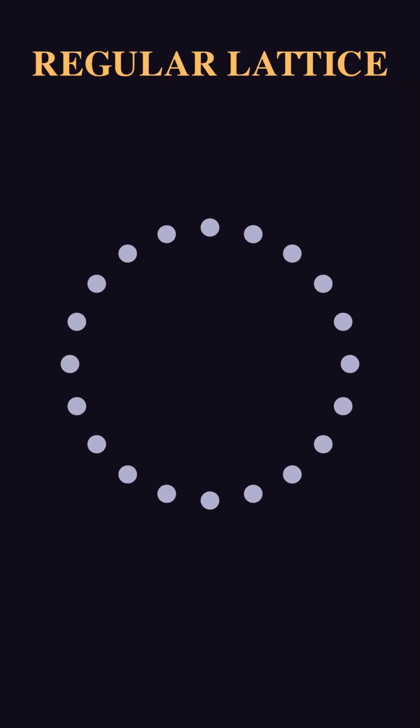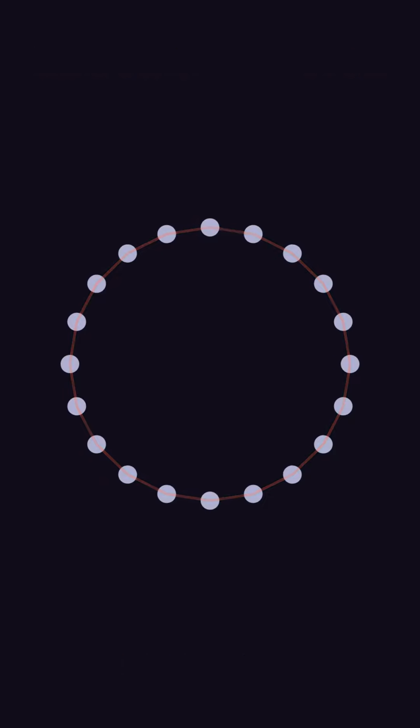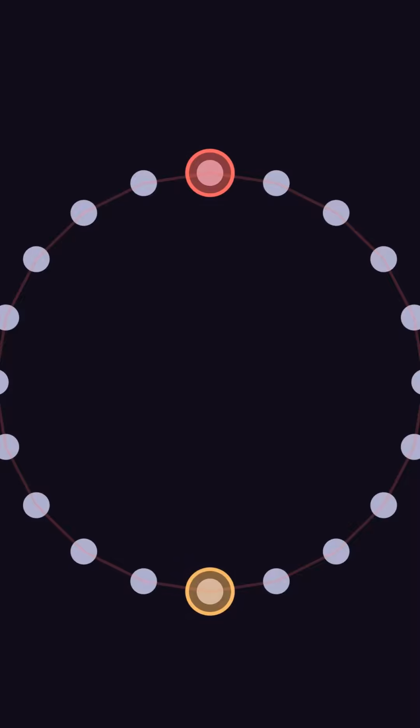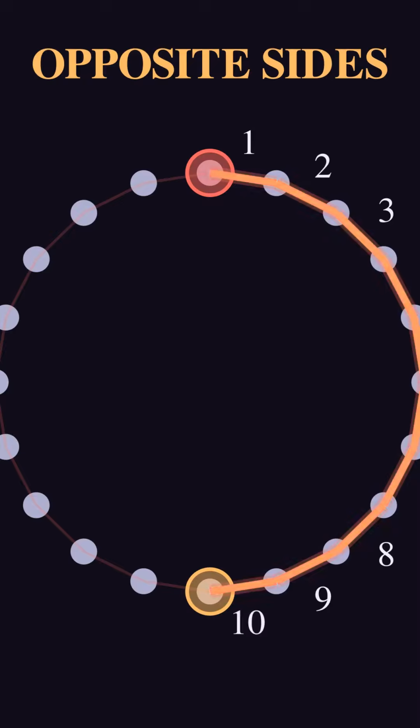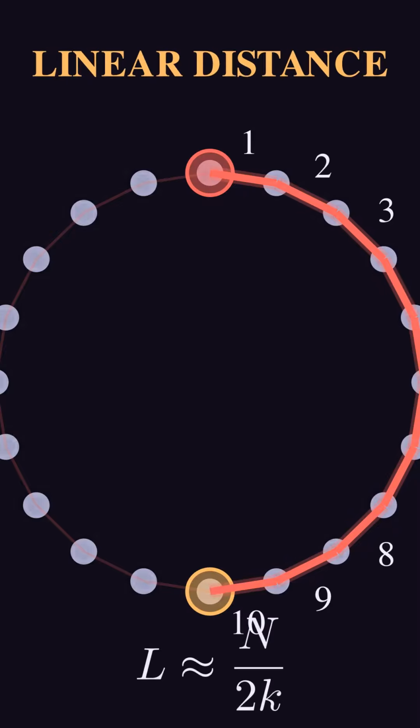To see why 6 degrees is so small, let's first imagine the opposite of a small world, a regular lattice. Picture 20 people arranged in a simple ring, where you only know your immediate neighbors. In graph theory, we call this the degree k equals 2. It's a world where connections are strictly local. To reach someone on the opposite side of this ring, you must pass through every neighbor in between. For 20 nodes, that's 10 steps. In this structure, the distance grows linearly with the population. Reaching a stranger requires a long, slow walk through a chain of intermediaries.